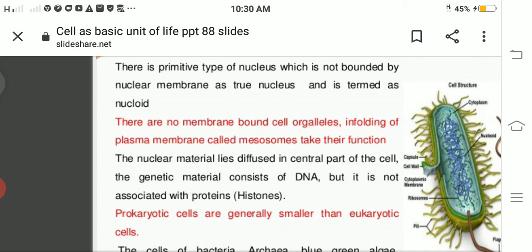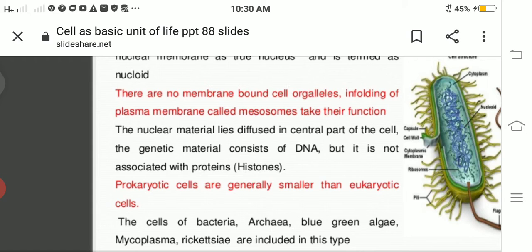There are no membrane bound cell organelles, only infoldings of plasma membrane, which are called mesosomes. The red color thing is not necessary for you all. It's for higher classes. The nuclear material lies diffused in the central part of the cell, and the genetic material consists of DNA.